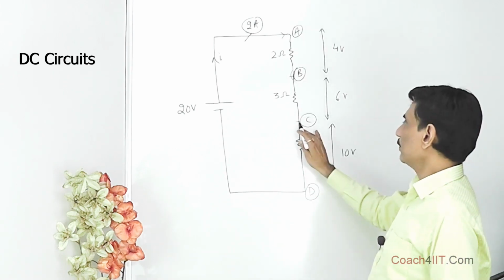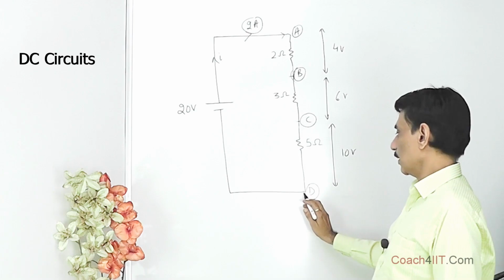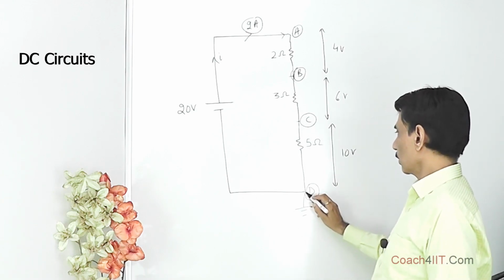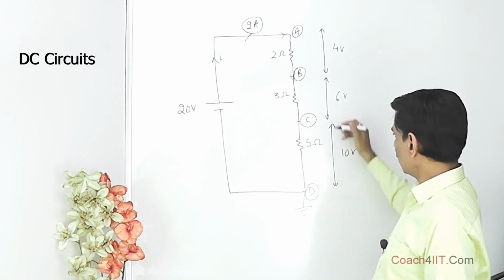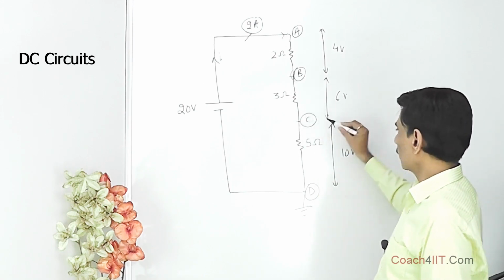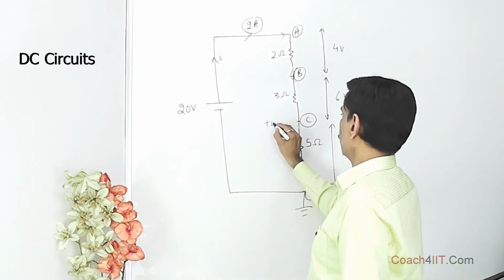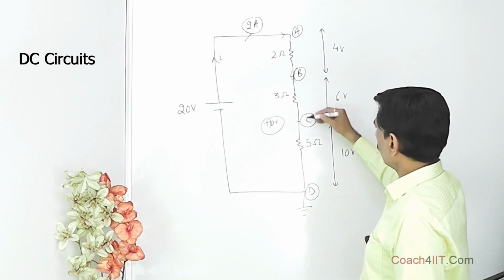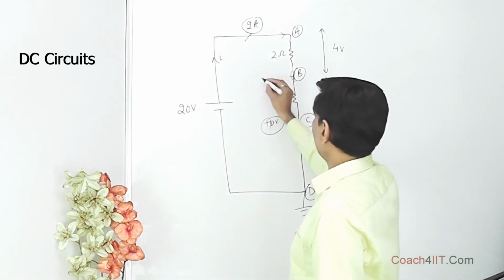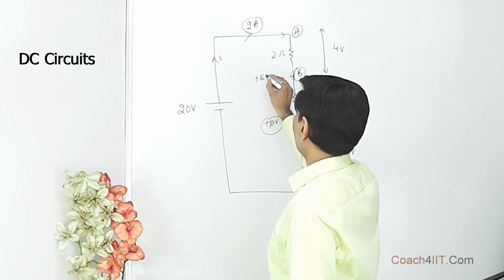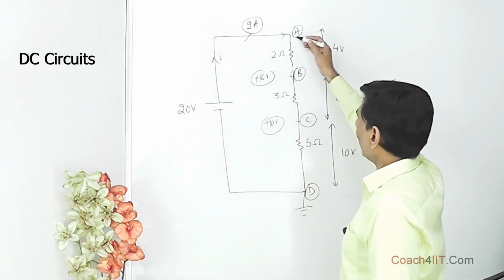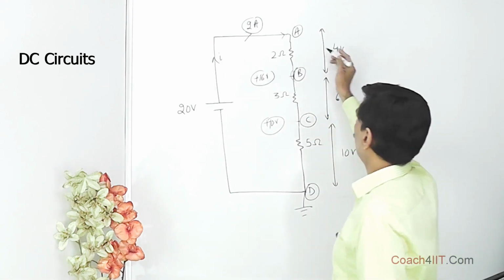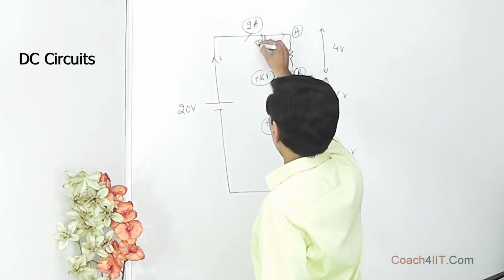Now instead of this being earth, suppose this is earth. If this point is earth, then obviously this is at 0. This is 10 volt higher than this, so this is going to be at plus 10 volt. This is 6 volt higher than this, so this is 10 plus 6, that is, it is going to be at plus 16 volt. A will be 4 volt higher than this. So 16 plus 4, it is going to be at plus 20 volt.